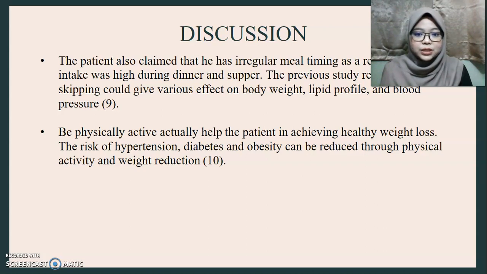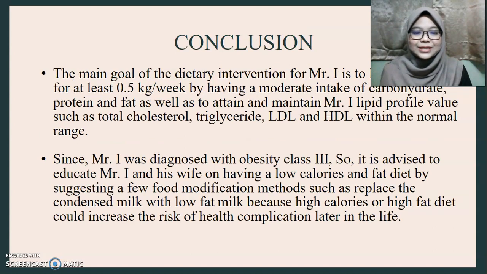The risk of hypertension, diabetes, and obesity can be reduced through physical activity and weight reduction. As a conclusion, the main goal of the dietary intervention for Mr. I was to lose at least 0.5 kg by having moderate intake of carbohydrate, protein and fat, as well as to attain and maintain Mr. I's lipid profile values such as total cholesterol, triglyceride, LDL, and HDL within the normal range.